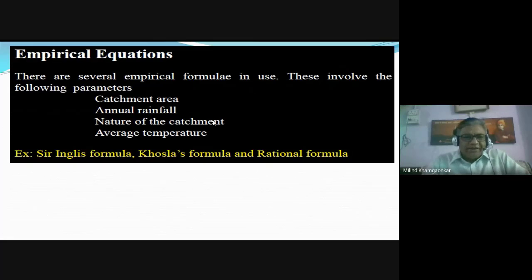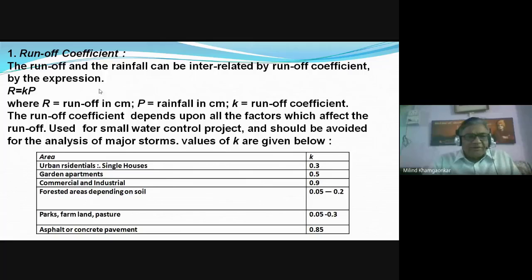There are other empirical equations derived by certain hydrologists, which are based on the catchment area, annual rainfall, nature or type of the catchment, and the average temperature in that area. These are the English formula, Khosla's formula, and certain rational formulas. The basic fundamental of all these formulas is that runoff is equal to K into P, the runoff coefficient multiplied by precipitation. Runoff is in centimeters, that is, in depth.